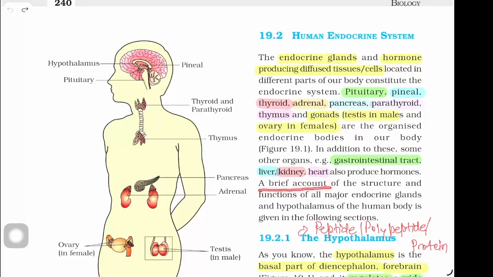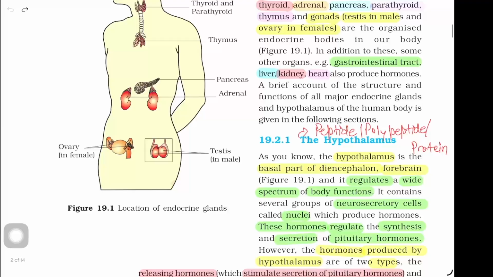A brief account of the structure and function of all major endocrine glands and hypothalamus of the human body is given in the following section. The hypothalamus. As you know, the hypothalamus is the basal part of diencephalon, forebrain, that is shown in figure 19.1, and it regulates a wide spectrum of body functions. It contains several groups of neurosecretory cells called nuclei, which produce hormones. These hormones regulate the synthesis and secretion of pituitary hormones.